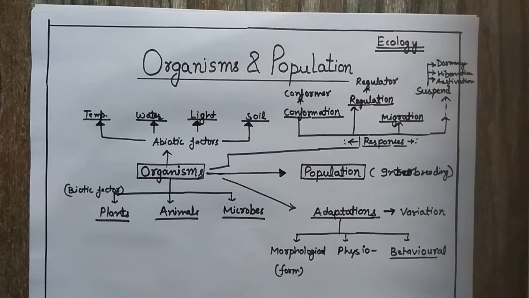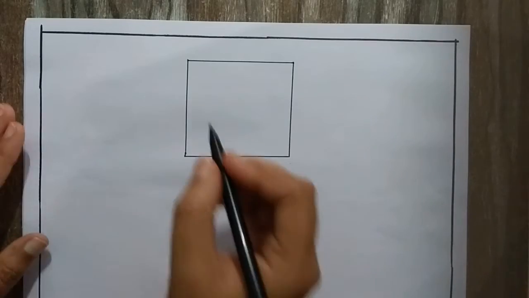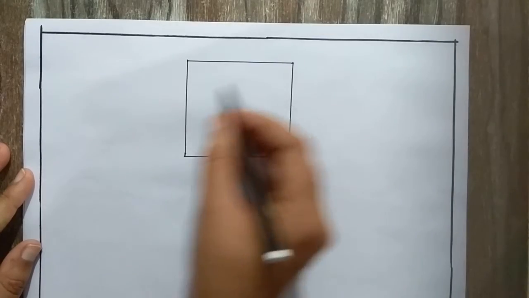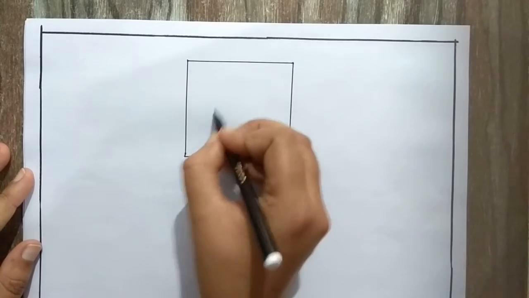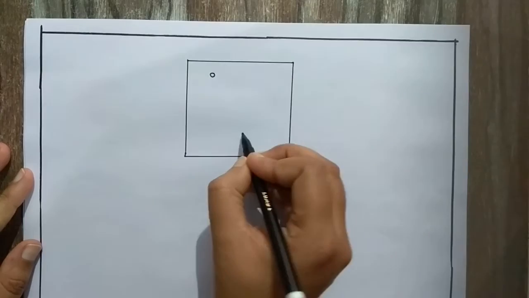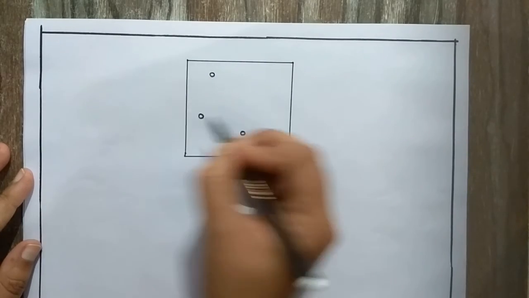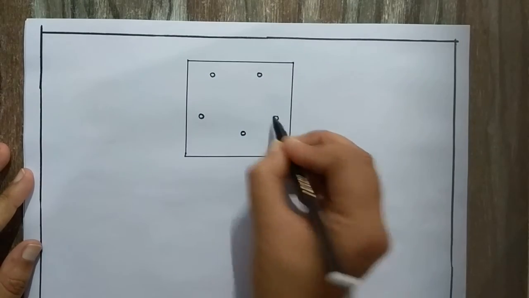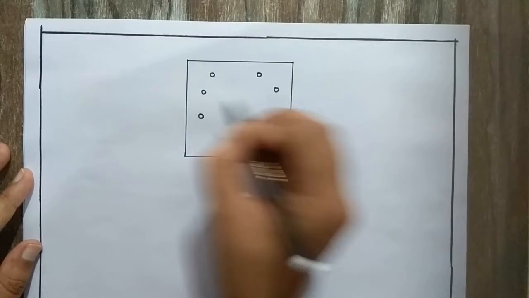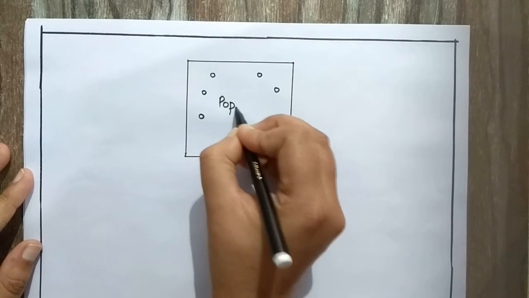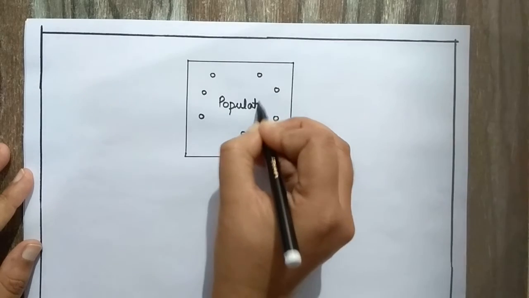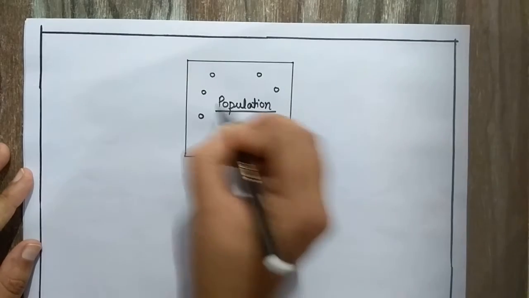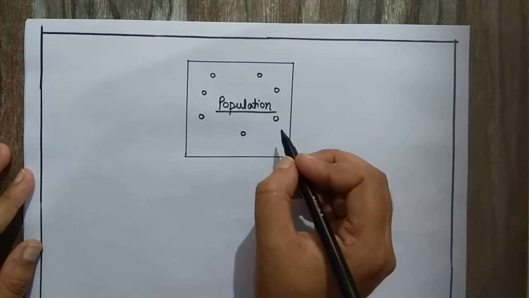And now we have to understand what the population really is and also the various characteristics of the population. So for example, this is a particular geographical area and here is the presence of different individuals belonging to the similar species and capable of interbreeding. Such a group of organisms is termed as the population. So here we are referring to the population.